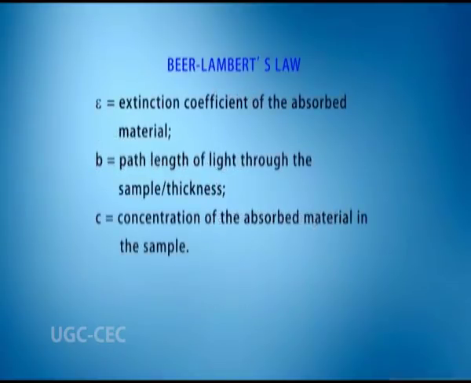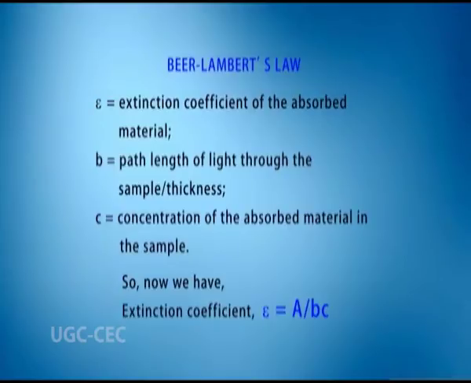Epsilon is the extinction coefficient of the absorbing material, B is the path length of light through the sample or thickness, C is the concentration of the absorbing material in the sample. So now we have extinction coefficient epsilon is equal to A by Bc.